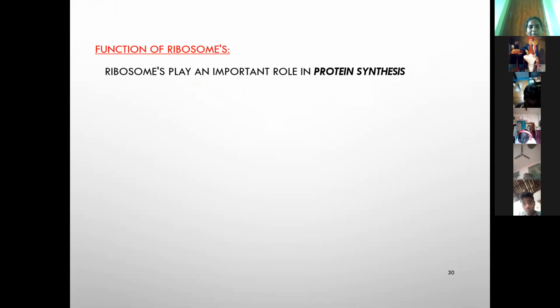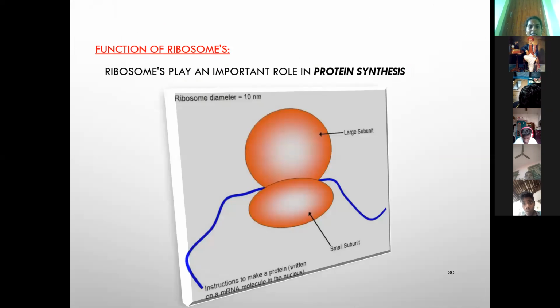Next, functions of ribosomes. Ribosomes play an important role in protein synthesis, to prepare and manufacture the proteins. This is the ribosome. The main function of the ribosomes is to be sites for protein synthesis.